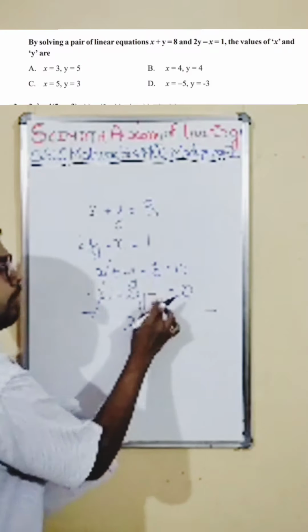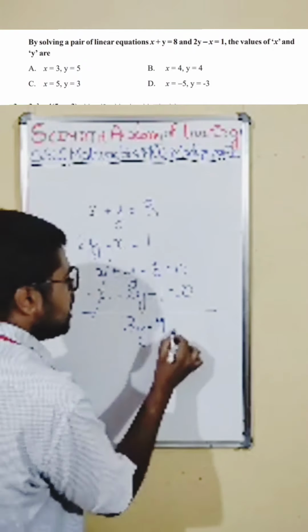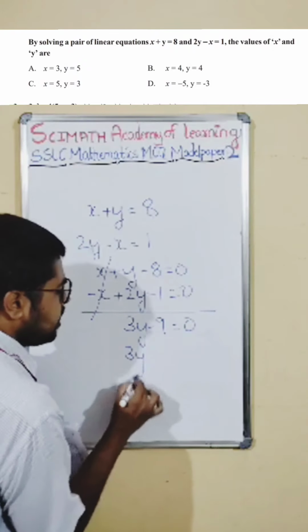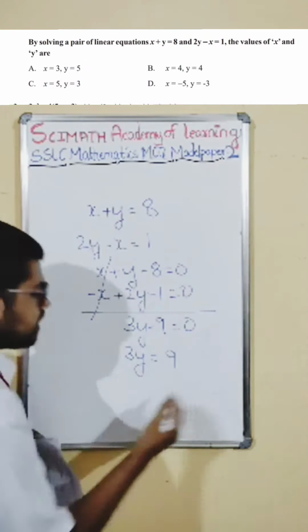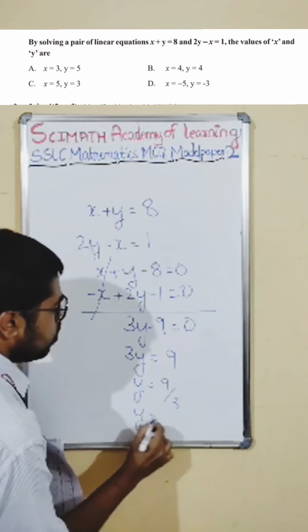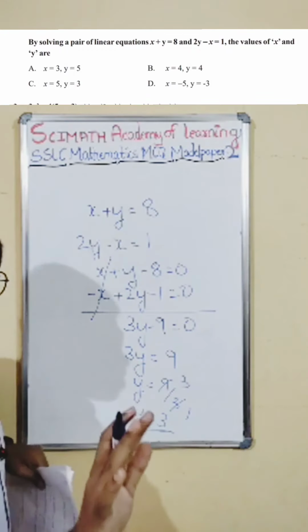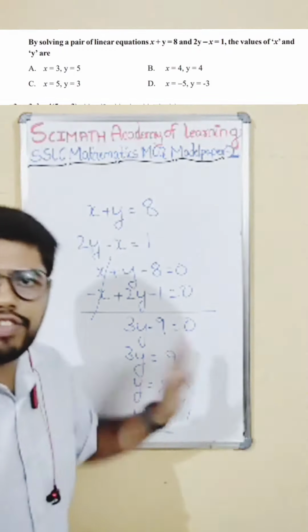Minus 8 minus 1, same sign, add it and put the same sign, 8 plus 1 is 9, is equal to 0. Next, 3y is equal to 9 will go that side. We only want y, so 9 by 3, y is equal to 3. 3 ones are 3, 3 threes are 9, y is equal to 3. Now stop, just check the options, no need to find x.